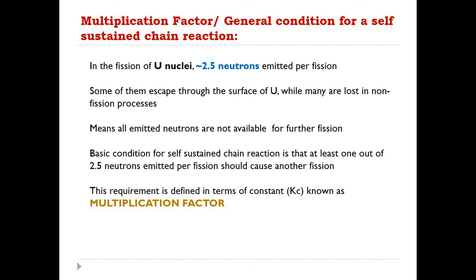So if all the neutrons generated in the fission reaction are absorbed by the control rods, what will happen?